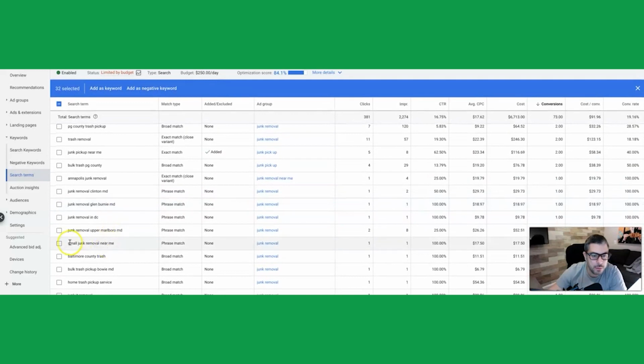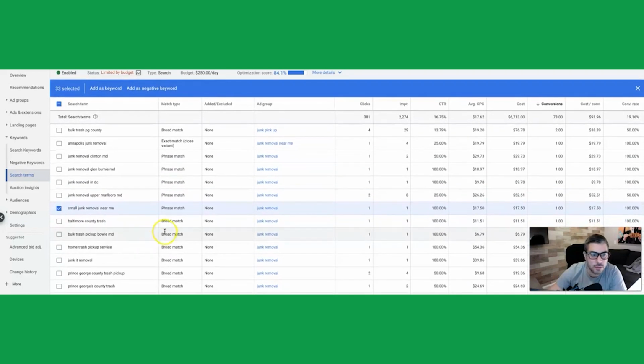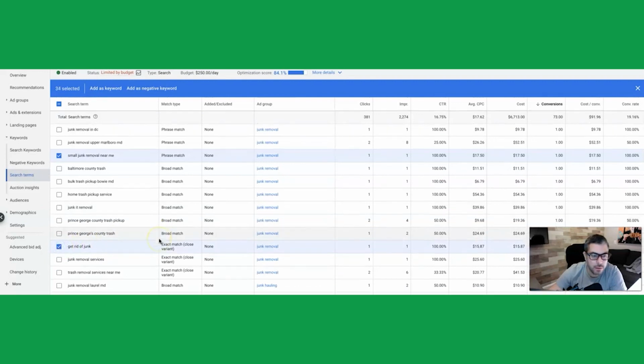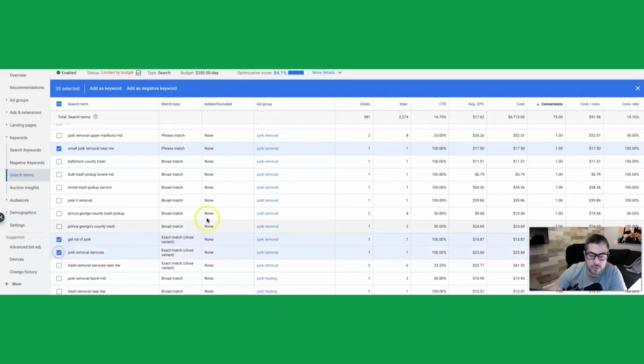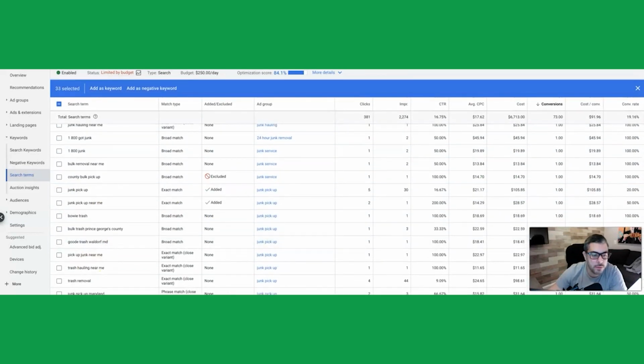All right, so here's a good one. Small junk removal near me. That brought us a lead for 17 bucks. Get rid of junk. I'll add that. Junk removal services. I'll add that. $25 lead. Nice and cheap. Oop, I still got my other ones clicked here.